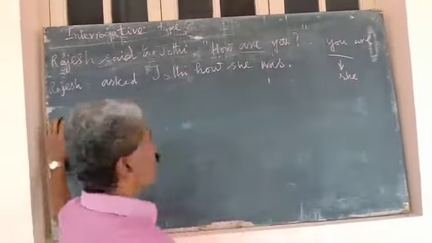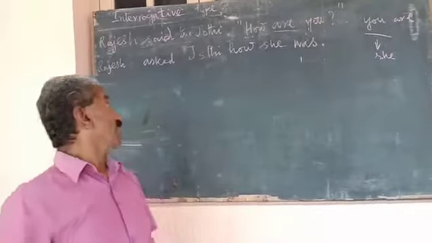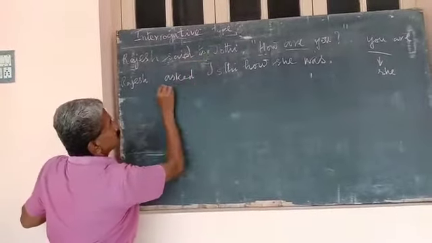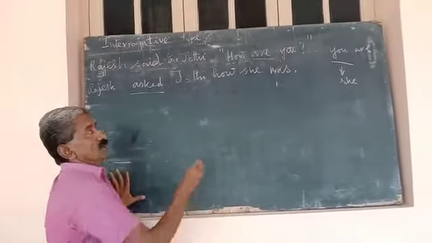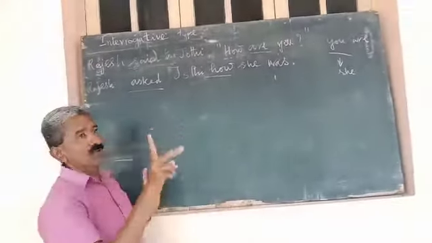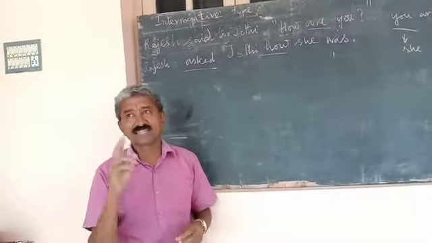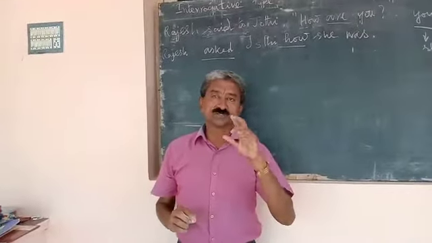Now let us find out what are all the changes that we are making. Said to becomes asked in interrogative. See, there are two types of interrogatives. One is WH question type.